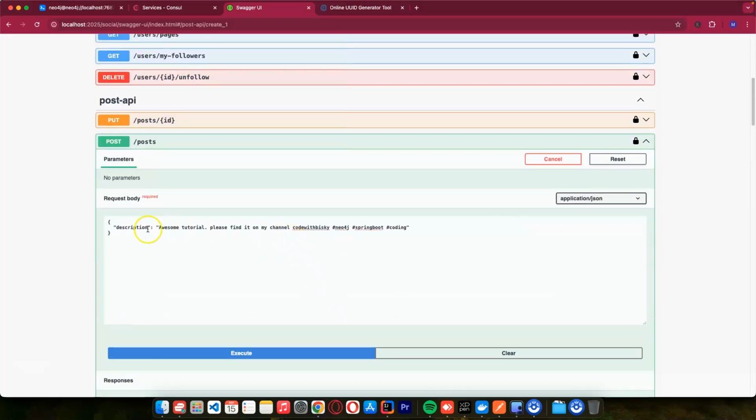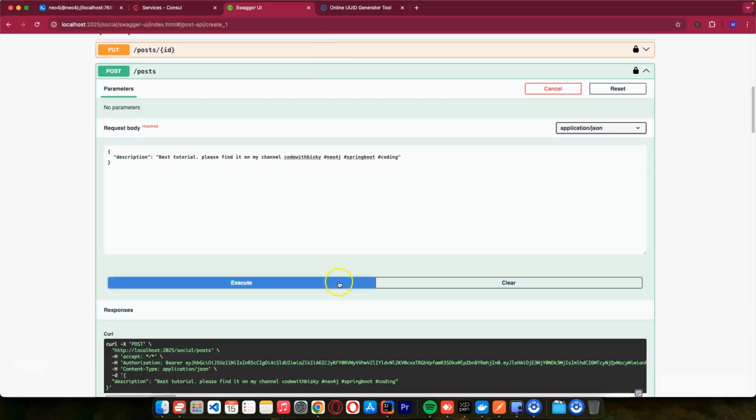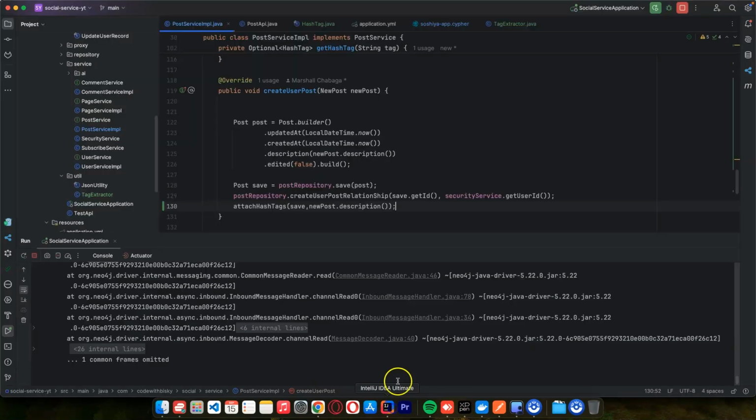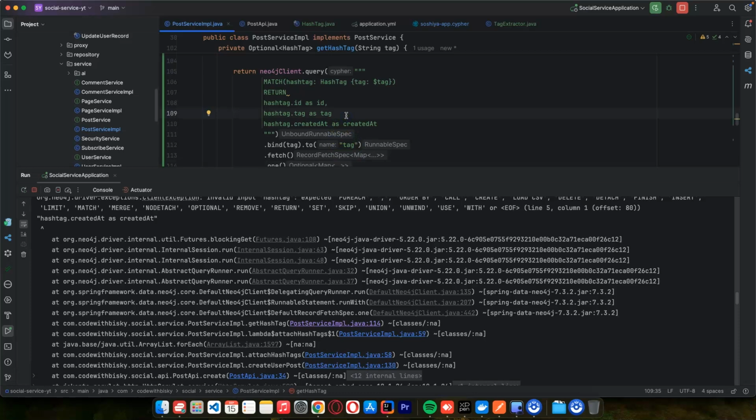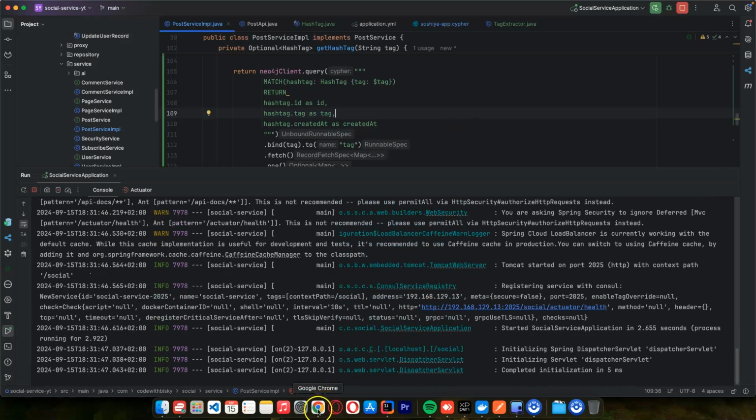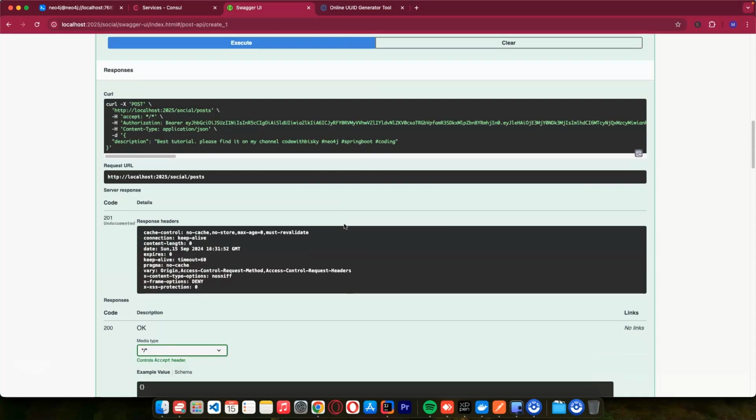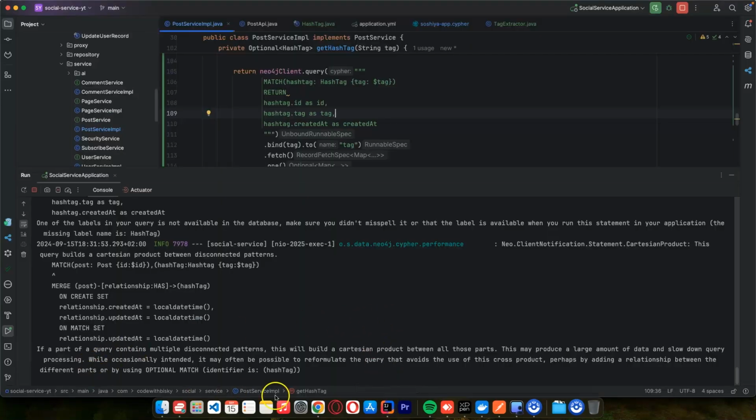So here it's hashtag awesome tutorial. I just say best tutorial, and let me execute and see. This time we have an error. Let's take a look at this error. I didn't put a comma after here. So let's test again and try. If I test again, we get 201. So I think we do not have any issue here.